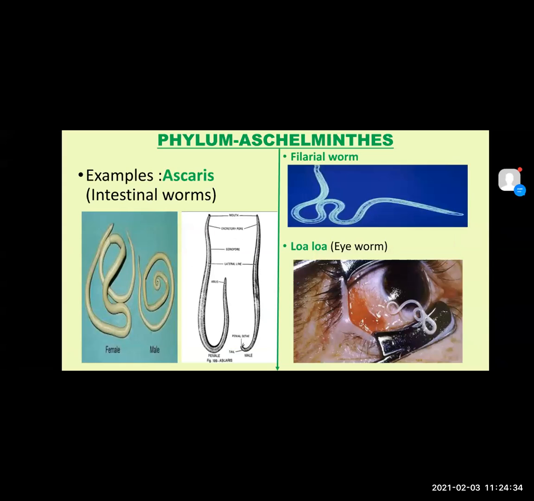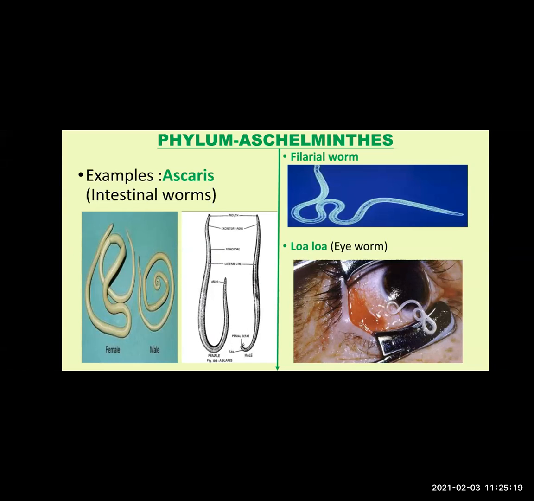Now see the different examples. These types of worms can be found within our body. Ascaris, male and female. Diagram is very important. You have to remember the male Ascaris is smaller compared to the female one. The female tail is straighter compared to the male Ascaris tail, which is slightly curved at the bottom. The female ones are cylindrical and long. The mouth is at the top. These animals are unisexual, so males and females are present, also called intestinal worms.